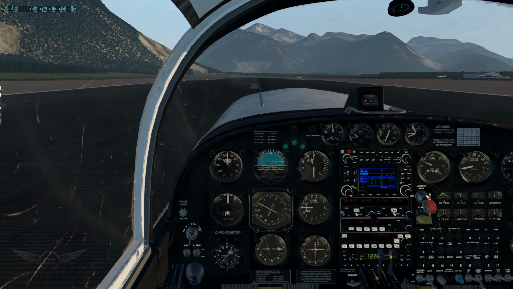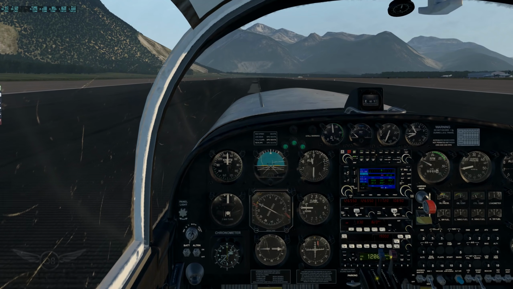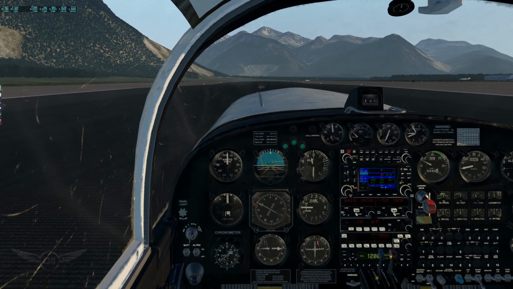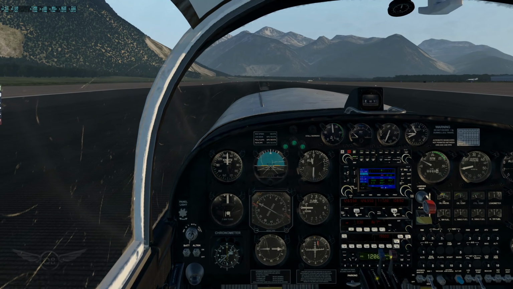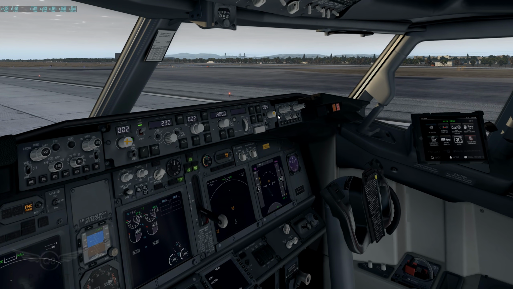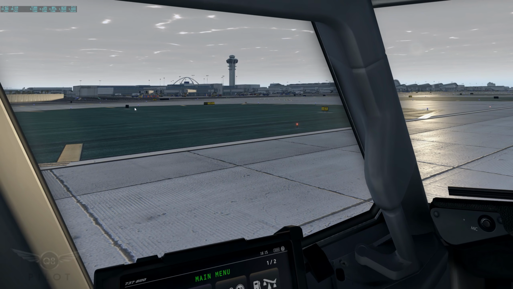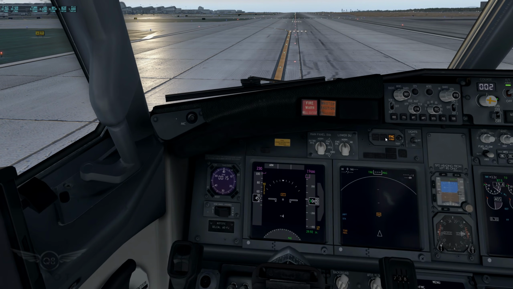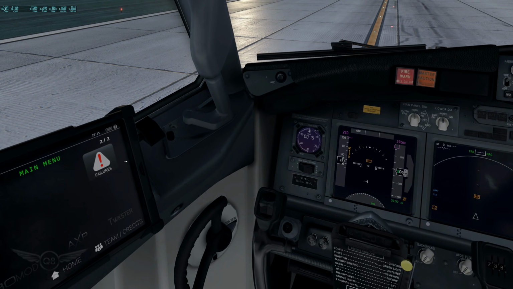So here's what we're going to do. We're going to head over to Los Angeles Airport and we're going to load it with the Zibo Boeing 737. Let's head over to California. All right, folks, we have loaded now the Zibo Boeing 737 at Los Angeles International Airport. We're getting about 34, 36 frames or so. The scene is still pretty smooth, as you can see.